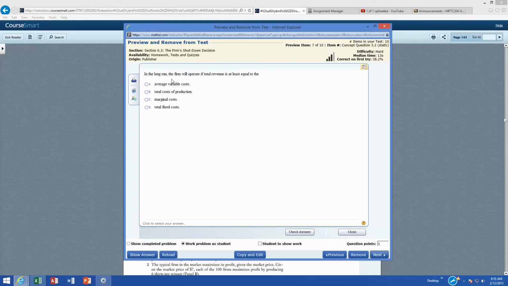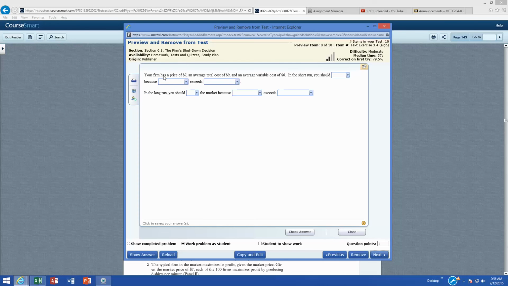Let's see. In the long run, a firm will operate if total revenue is at least equal to total cost. In the short run, if you can just cover your variable costs, you'll keep going because you can lose less money than if you close down. But just watch this long run and short run. In the long run, my total revenue has to equal my total costs.